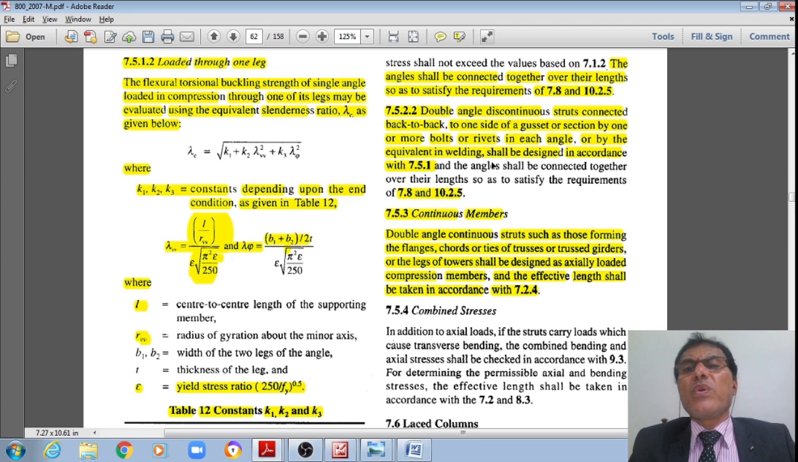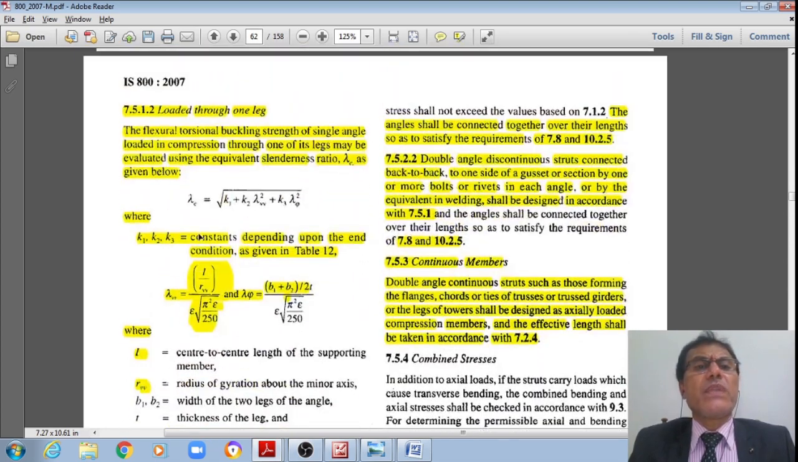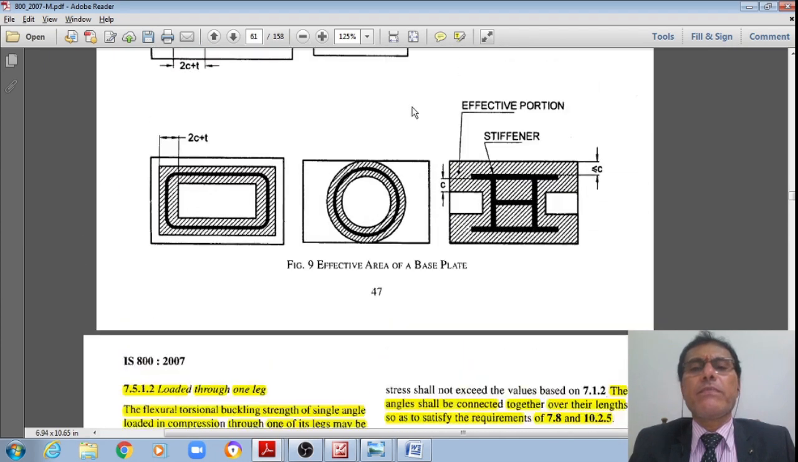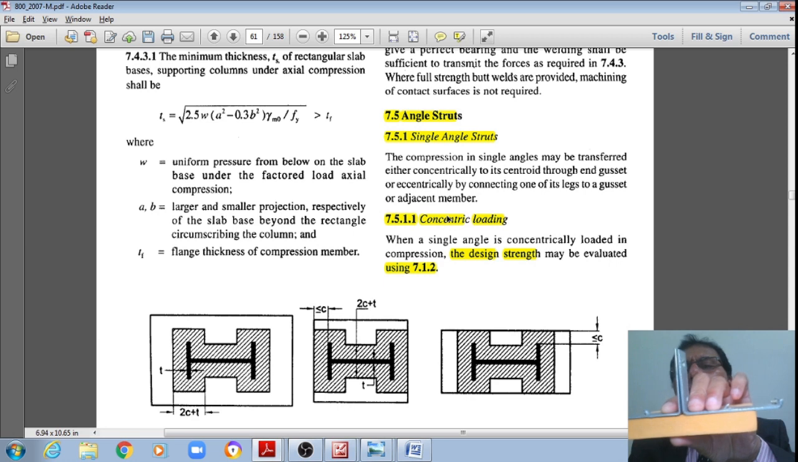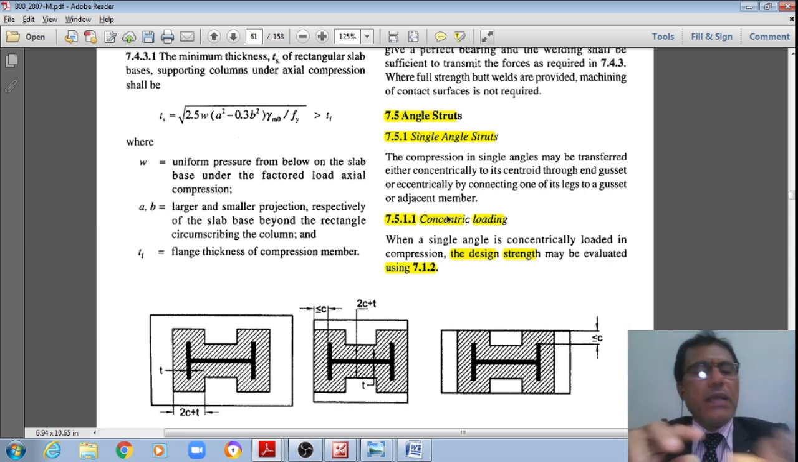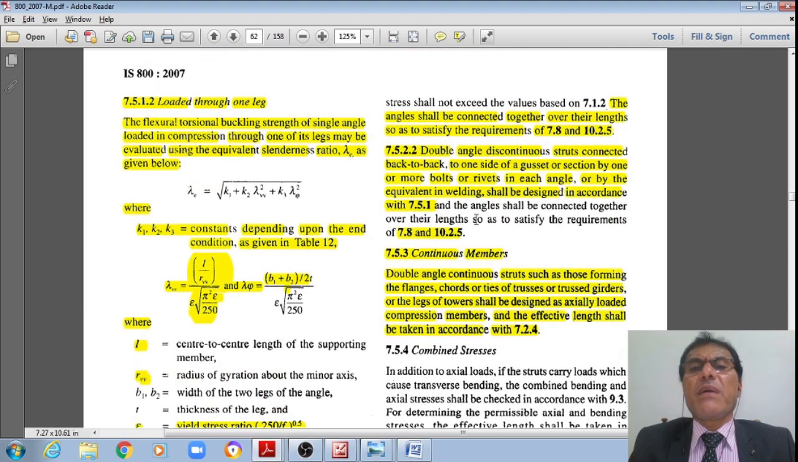Therefore, in such a case, the code says that one or more bolts in each of these angles, or equivalent welding, shall be designed in accordance with clause 7.5.1. This 7.5.1 means single angle struts. Though these are back to back, they are presumed to be like single angle struts only. That is the codal provision. Even so, they should satisfy clause 7.8 as well as 10.2.5 simultaneously.